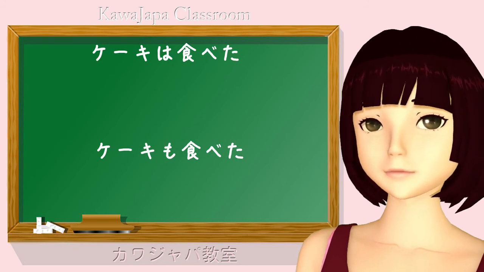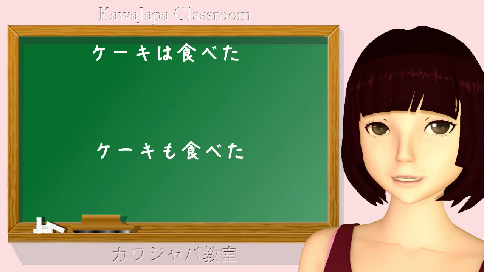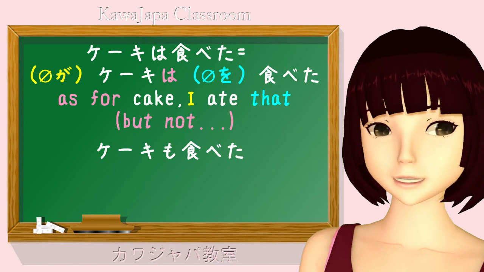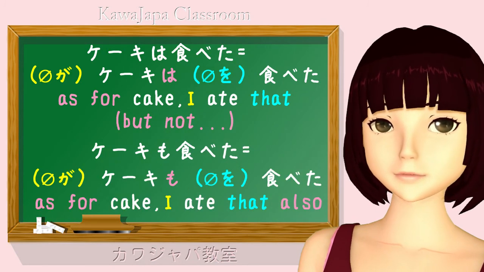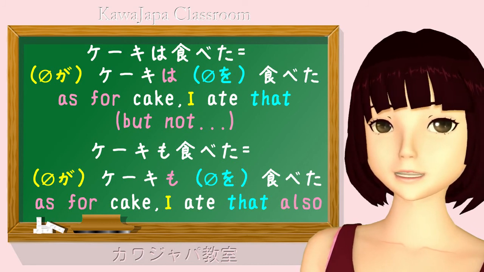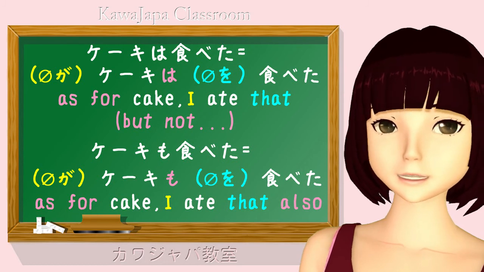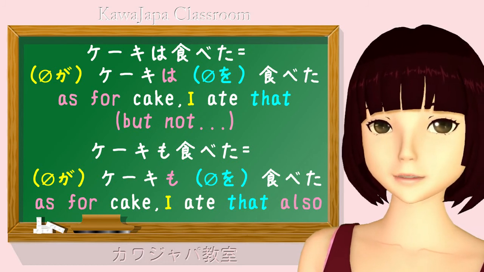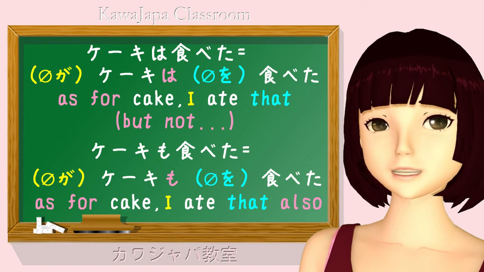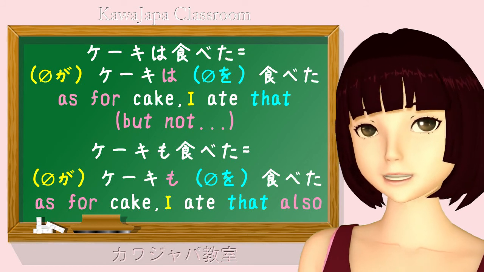Why have we done this? If you attended the wa versus ga advanced lesson, I think you'll know what we mean when we say keiki wa tabeta instead of keiki o tabeta. We are saying, as for cake, I ate that. The implication is that there's something else that you didn't eat. It might mean you ate nothing but cake, but it could also mean there's something in particular that you expect the hearer to be aware of that you didn't eat. You might be saying, I didn't eat my dinner, but as for cake, I did eat that.